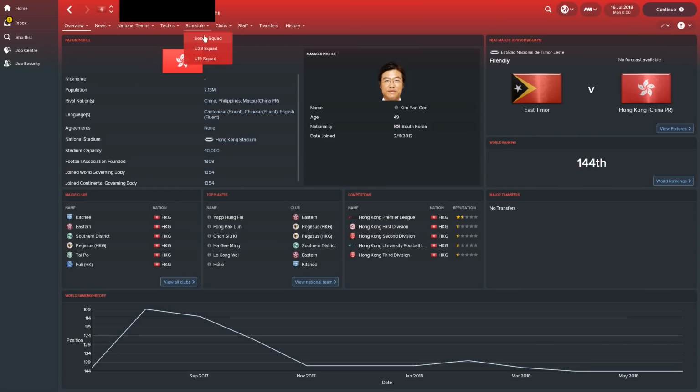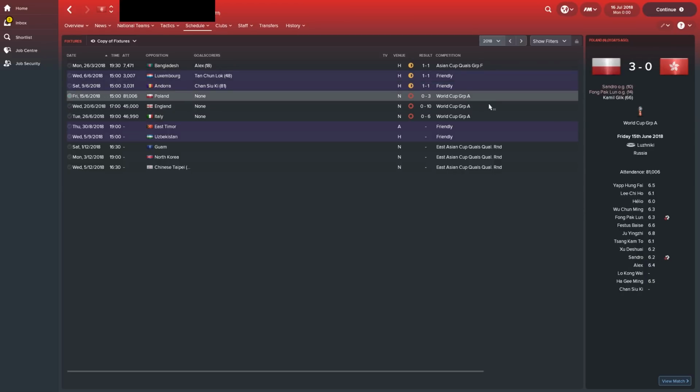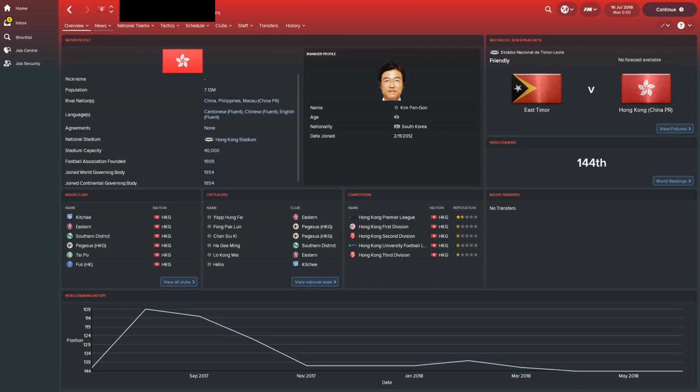I just want to have a look at that result, actually. 10-0. Look at all those goal scorers. Kane scored 4 goals. 2 of them were penalties, of course. They also lost 3-0 against Poland and 6-0 against Italy. It's to be expected. Hong Kong, compared to these other nations, they're a little bit worse off.